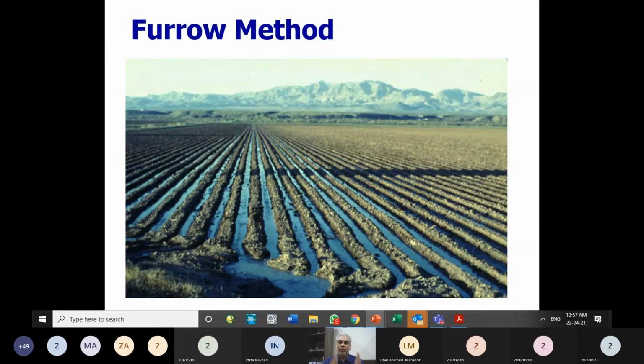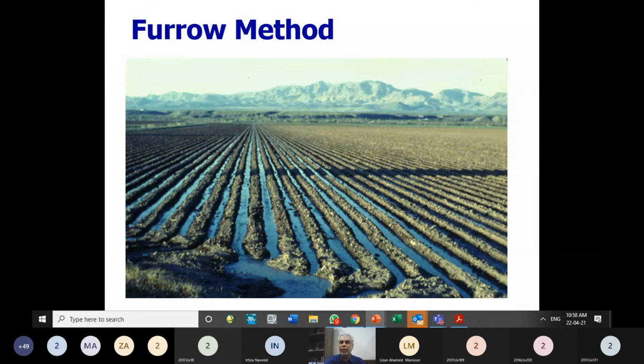Special kind of plows or cultivators are there. They are attached to the tractor and then they make the furrow quite easily. Their shape is such that they make the channel, and the earth which is excavated is placed on the ridges between two channels, placed over here. The crop is grown, usually the row crops are grown on the ridges, and they are planted on the ridges, and water is supplied to the channel.